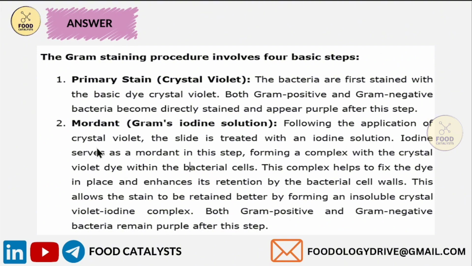Gram's iodine solution serves as a mordant in this step, forming a complex with the crystal violet dye within the bacterial cells. This complex helps to fix the dye in place and enhances its retention by the bacterial cell wall. This allows the stain to be retained better by forming an insoluble crystal violet iodine complex. Both gram-positive and gram-negative remain purple after this step.